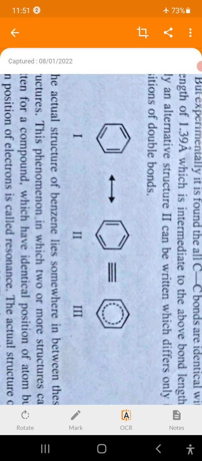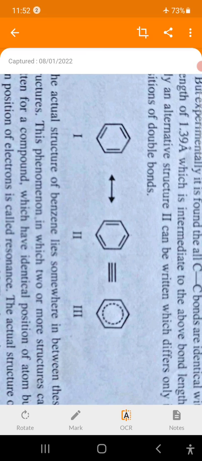Means benzene is a resonance hybrid of two structures, and therefore it is not possible every time to represent both structures of benzene, and that is not easy to do. Therefore it is written in form 3, which is the hybrid structure.